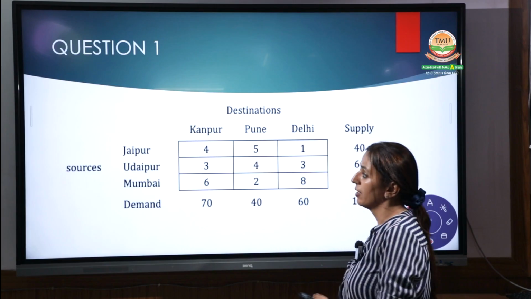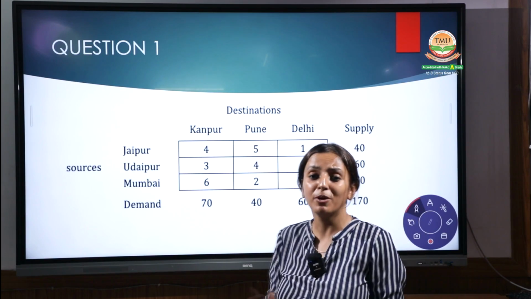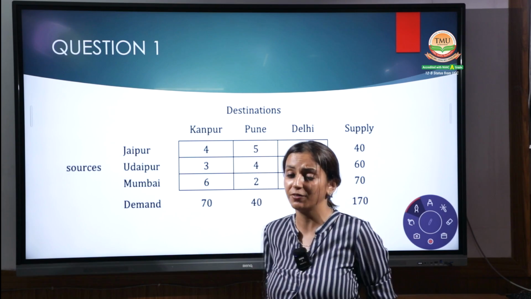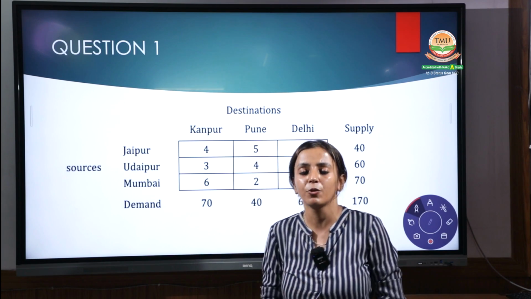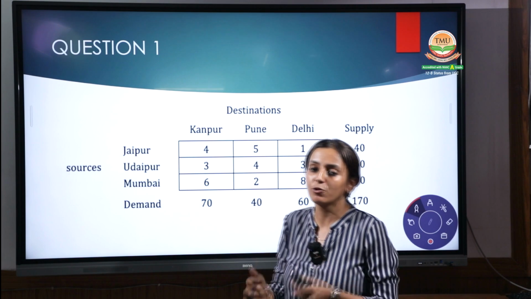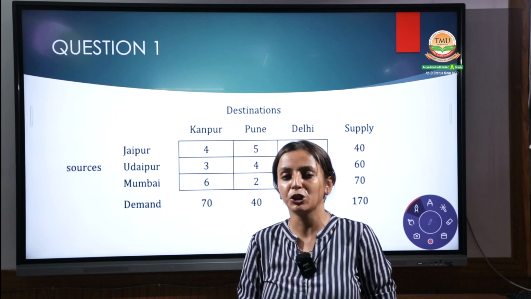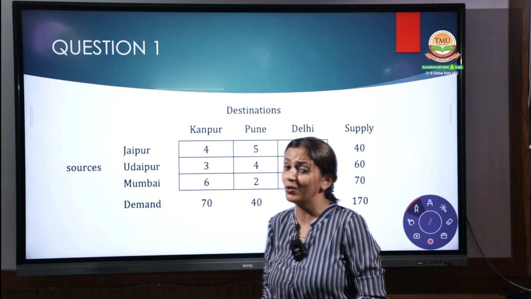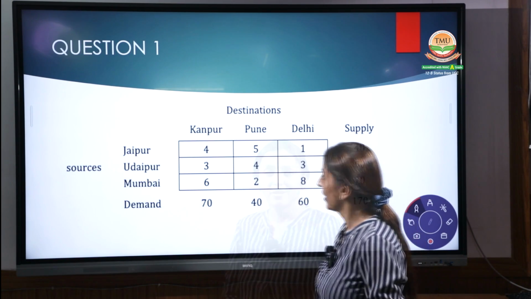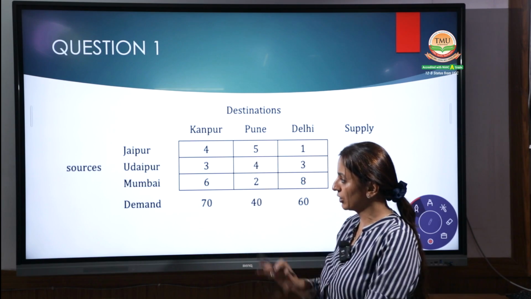Okay, coming to the next point. Now we are coming to the practical problem. Take your pen, paper and calculator with you. If you are expert in Excel, you can do it in Excel also. We'll help you do these questions in Excel, but try once to do the question with pen and paper, using your calculator and your memory. Please have a look at this question properly.